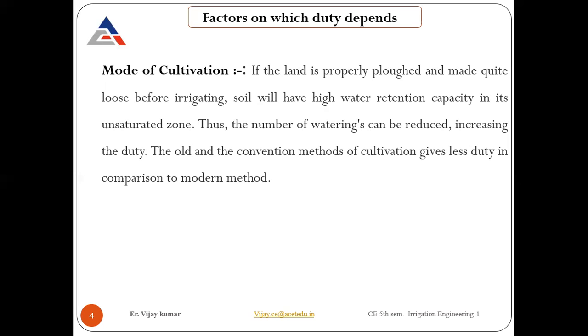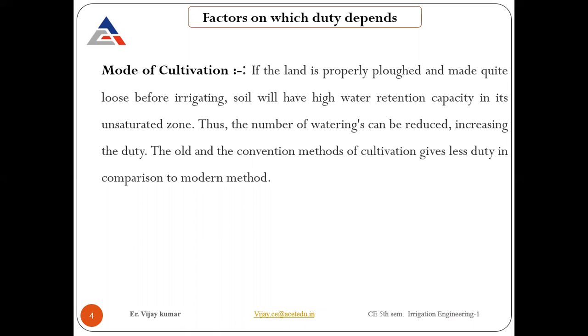Before mechanical technology came into existence, we had bulls to cultivate the land. Obviously they are animals, they do not have the same power as tractors or machines. So they are not able to plough the soil very deep. In that case, duty comes out to be more.